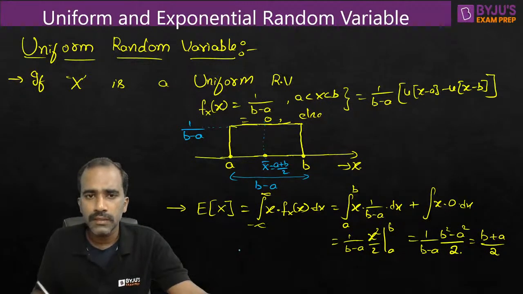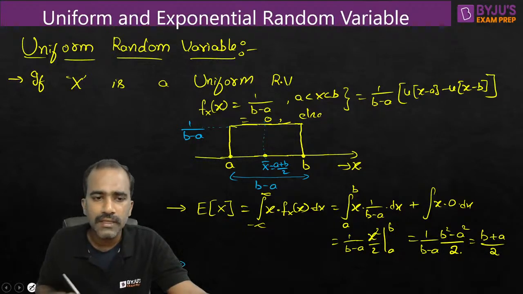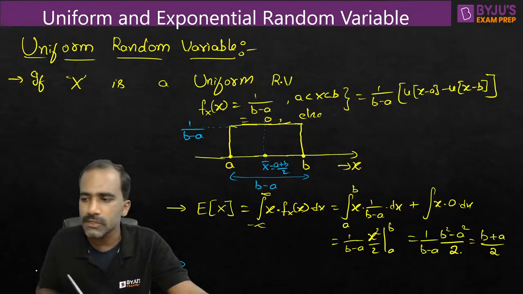Is that okay? I hope it is clear to this point. For uniform PDF, we have found the mean value. Let us also find the mean square value.